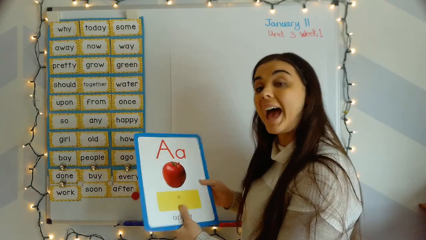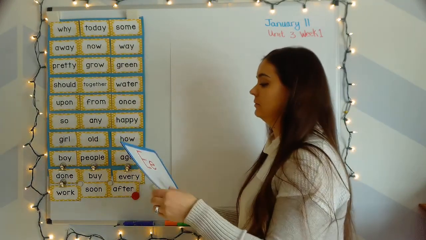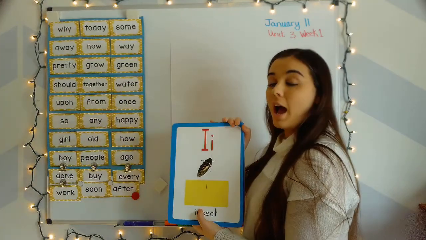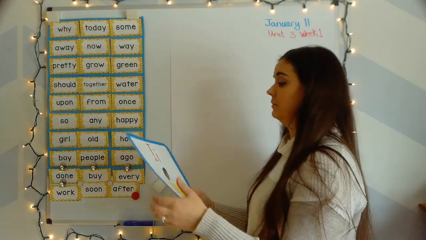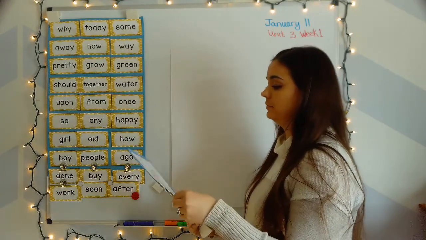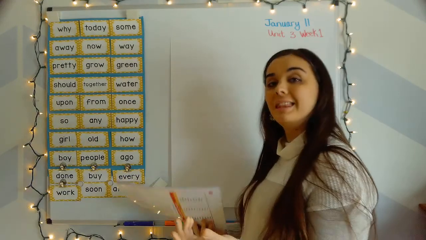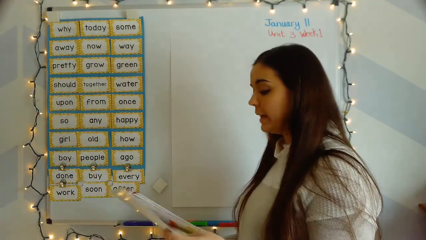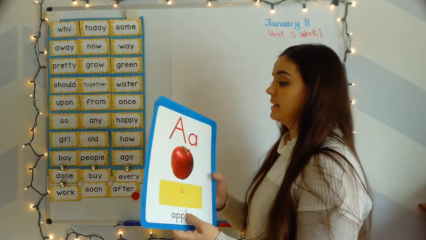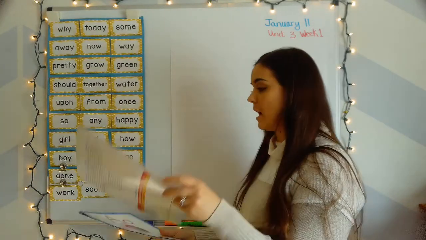A says a, E says e, I says i, O says o, and U says u.